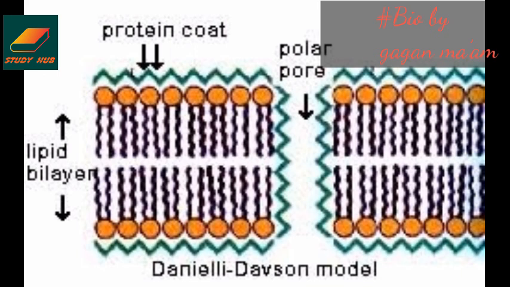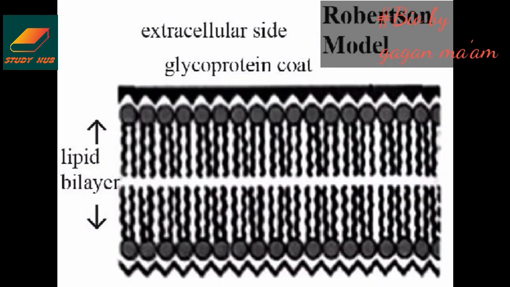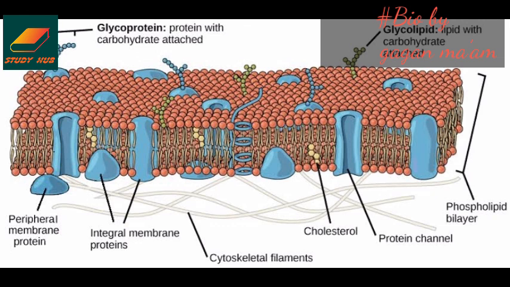Next model is the unit membrane model given by Robertson in 1959. According to this model, all the cellular and organelle membranes are structurally and functionally similar. Both of the above models were rejected because they fail to explain the selective permeability of the plasma lemma. So later on one more model was given, as shown in the picture, that was the fluid mosaic model given by Singer and Nicolson. We will study about this model in the next video.